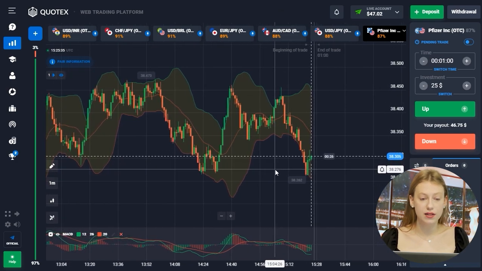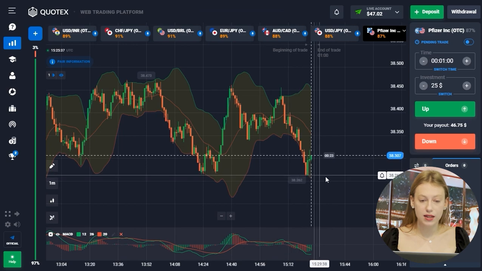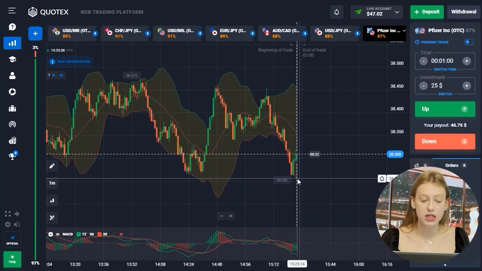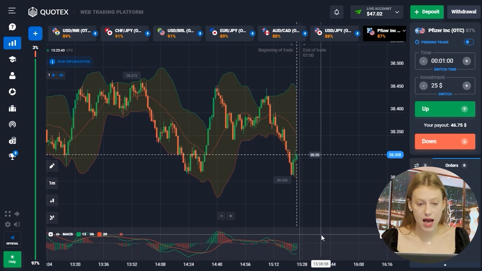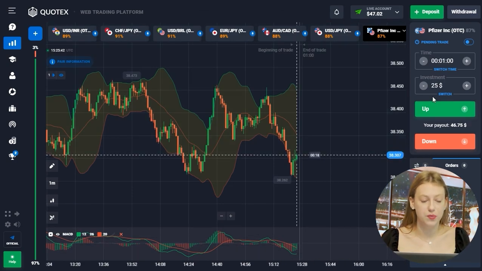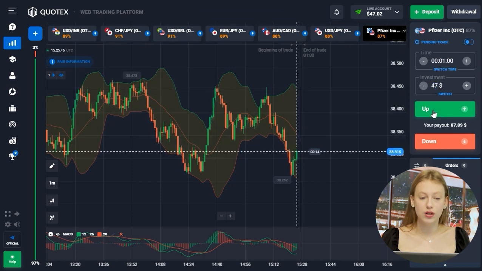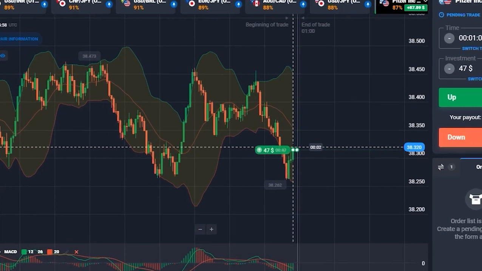Super! I think I'll stop here. We also see here that the candlesticks were very close to the lower line of the indicator, but then the price turned around because the price reached the support level. And I think it will continue its upward movement.